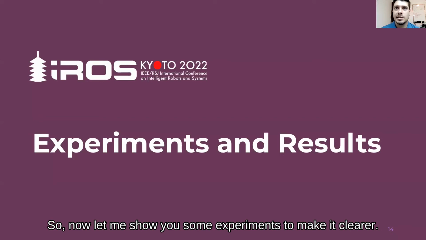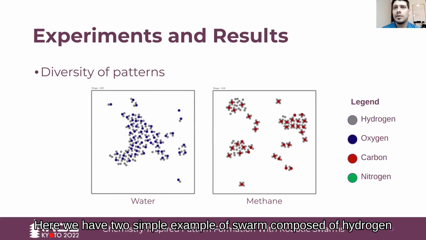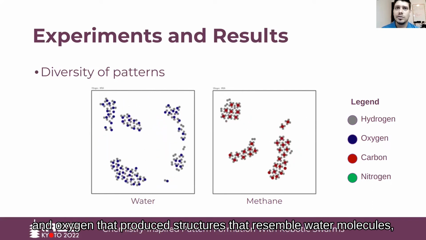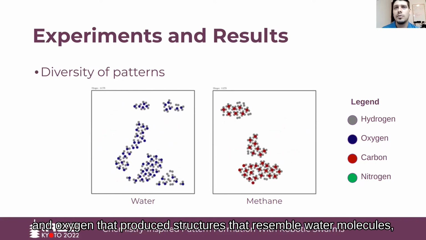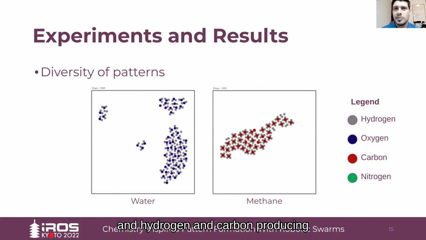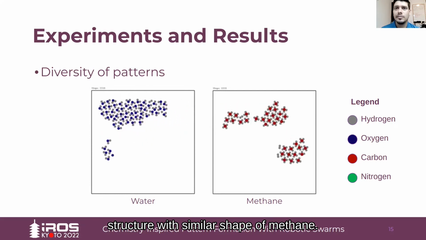So now let me show you some experiments to make it clear. Here we have two simple examples of swarms composed of hydrogen and oxygen that produce a structure that resembles water molecules. And we also have hydrogen and carbon producing structures similar to methane.